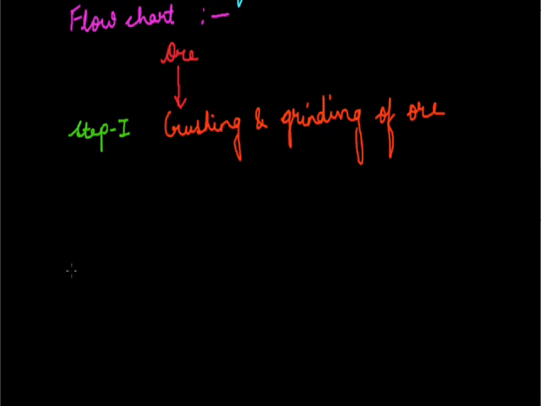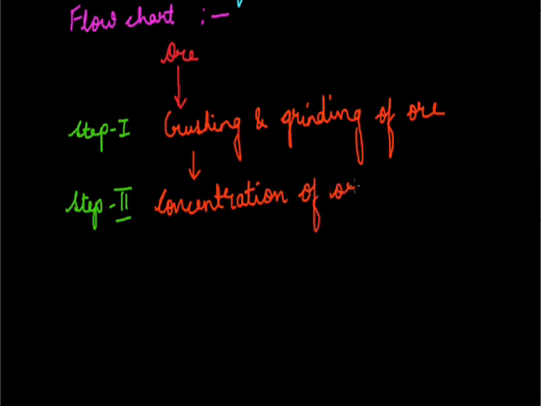Then in the next step, concentration of ore occurs. That is, we increase the amount of ore by removing the impurities from it. Okay. Some more terms are given to it. It's also called benefaction of ore. Okay. Concentration of ore. Then in the next step, we see how the extraction of metal is done from concentrated ore.